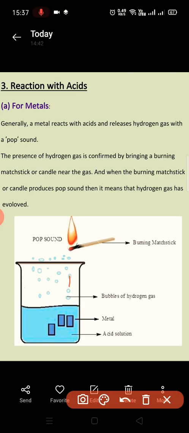When the burning matchstick or candle produces a pop sound, it means that hydrogen gas is evolving from this solution, which confirms that metals are reacting with acids and releasing hydrogen gas.